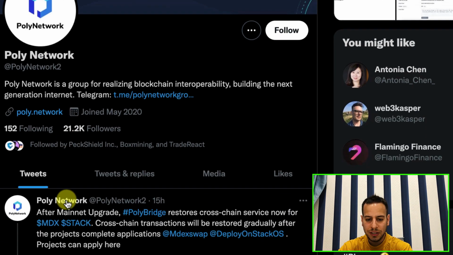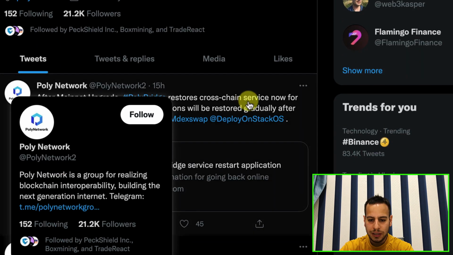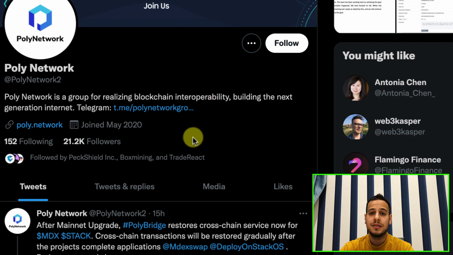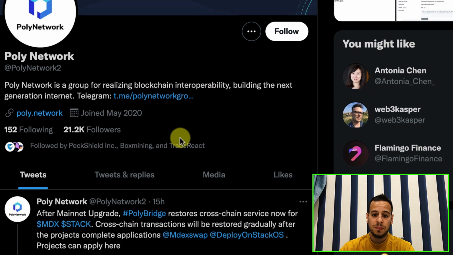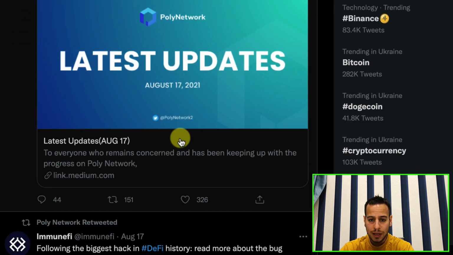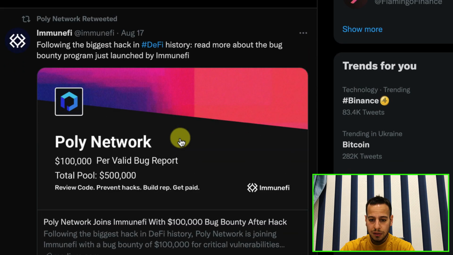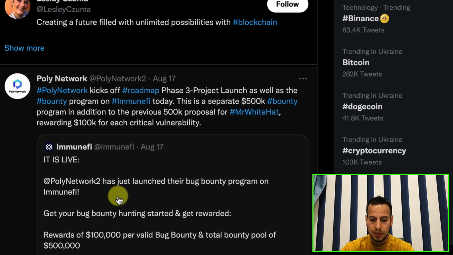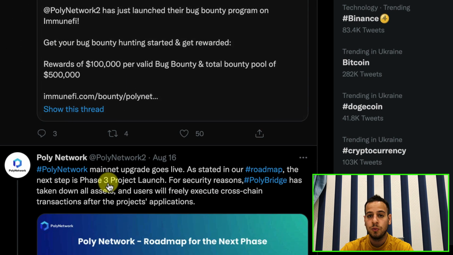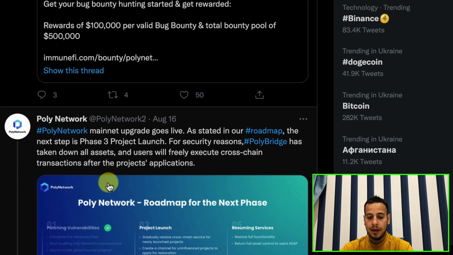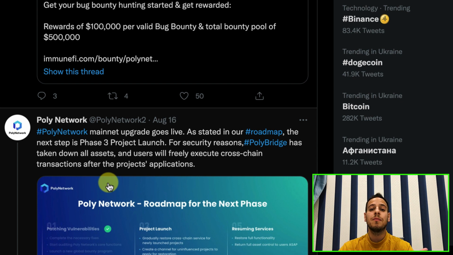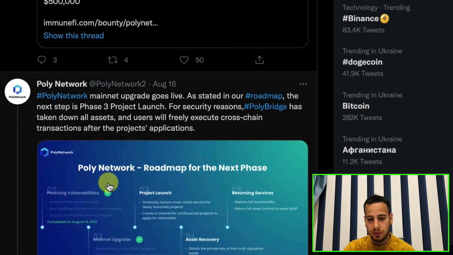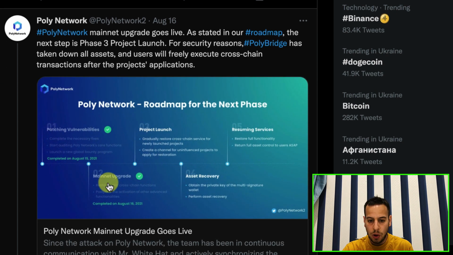So these are their Twitter accounts, and in the Twitter accounts you can see that they share updates about the exploit and the ongoing progress. So all the updates exist here. For example, they post a lot of articles. They offer bug bounties to the hacker and to other hackers who will help them find bugs in their smart contracts and exploits that can lead to the same exploit or different ones that would enable attackers to steal tokens.